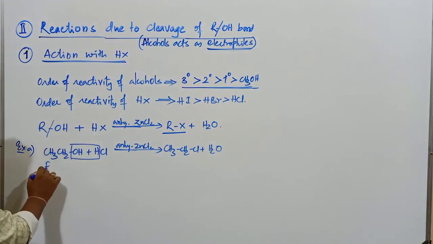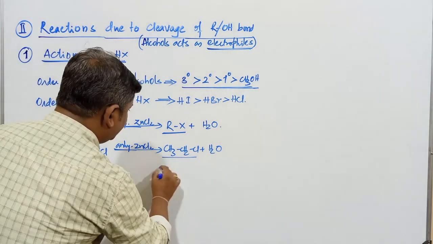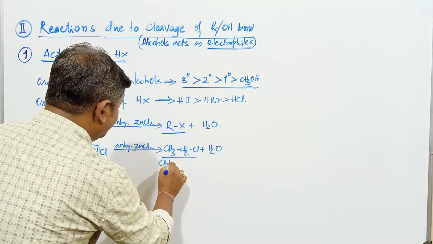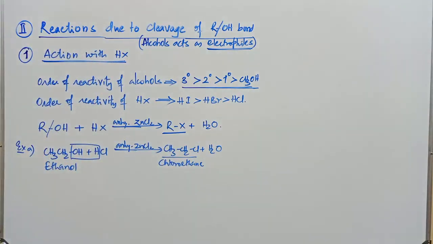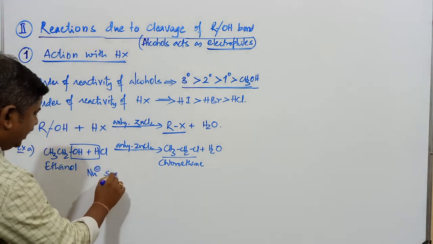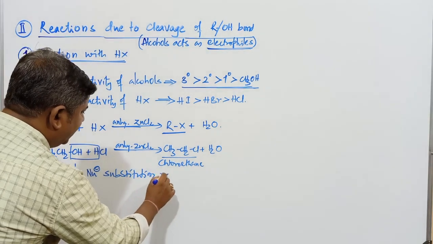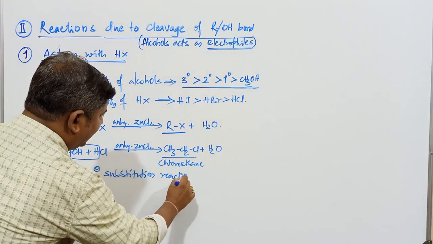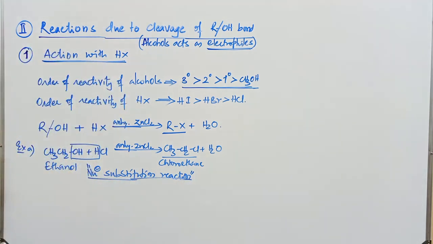Now this compound is called what? Ethanol, and this compound is called chloroethane. Remember, all these are commonly called nucleophilic substitution reactions. In detail, we completed these reactions in case of haloalkanes and haloarenes.